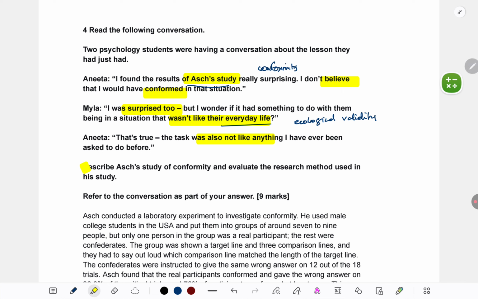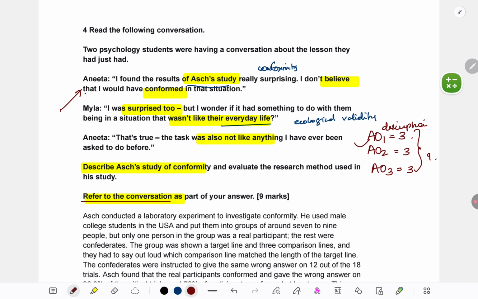Now, they're telling us to describe the study and refer to the conversation. It's a 9 marker, but with the situation, and explicitly they're saying also refer to the conversation. AO1 in such questions is worth 3 marks, AO2 is worth 3, and AO3 is worth 3. Meaning description of Asch's study on conformity, just what we have learned in the textbook, will get us 3 marks. Applying to the situation and showing here how Asch's study applies will get us 3 marks. And evaluating it will get us 3 marks.